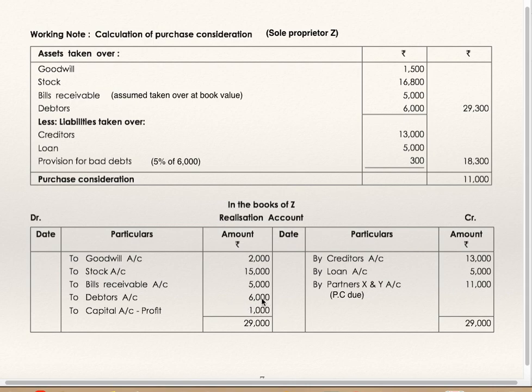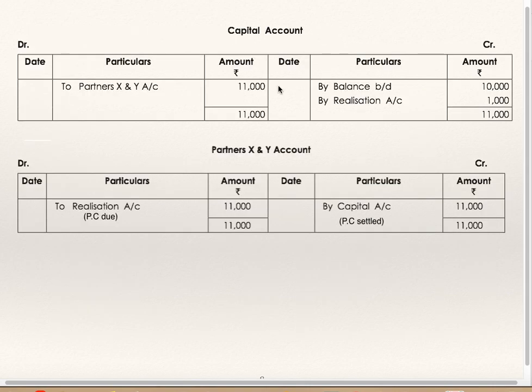Difference in figure is profit, which will get transferred to capital account of Z. Capital account of Z, by balance brought down, and by realization, this is profit on realization. Now this capital account will get transferred to partner of XY company account. Partner of XY company account 11,000. We have credited this to realization account as purchase consideration due. By capital account, this is purchase consideration settled.